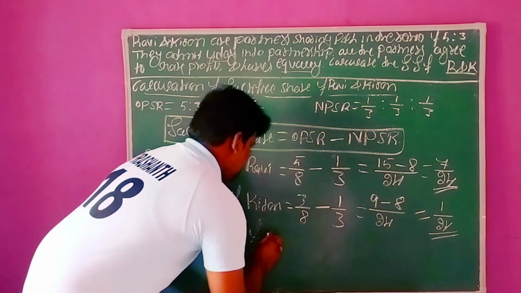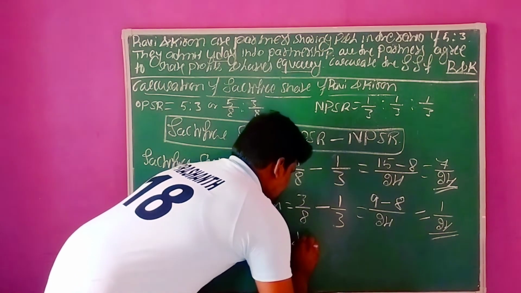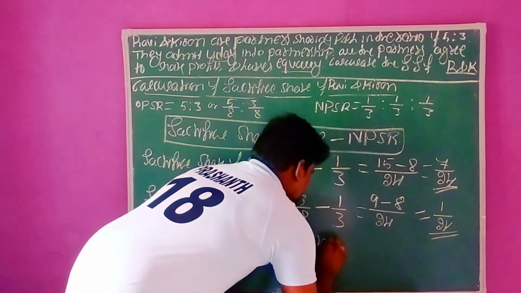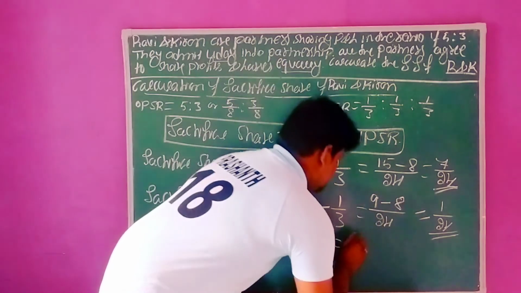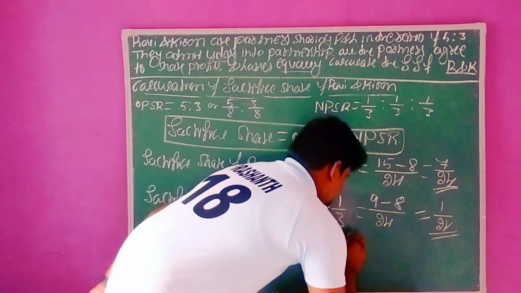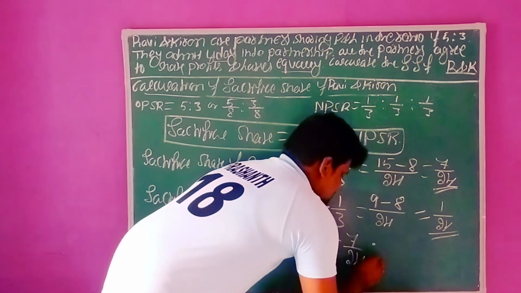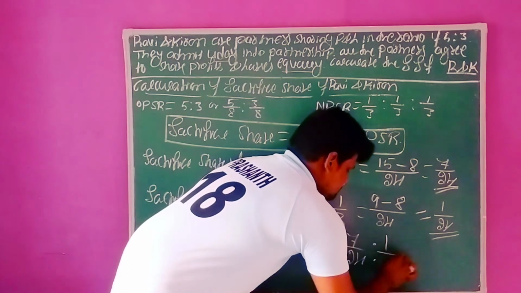Sacrifice share of Ravi and Kiran. 7 by 24 is to 1 by 24.